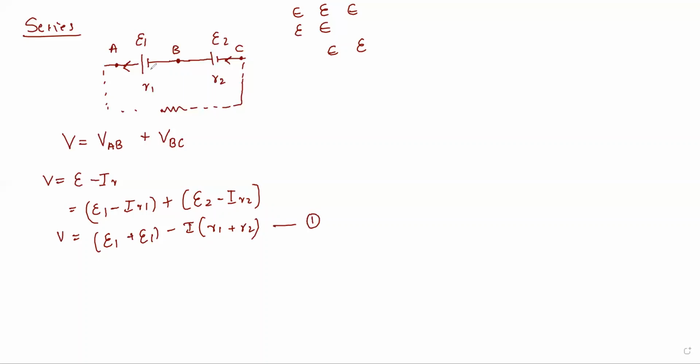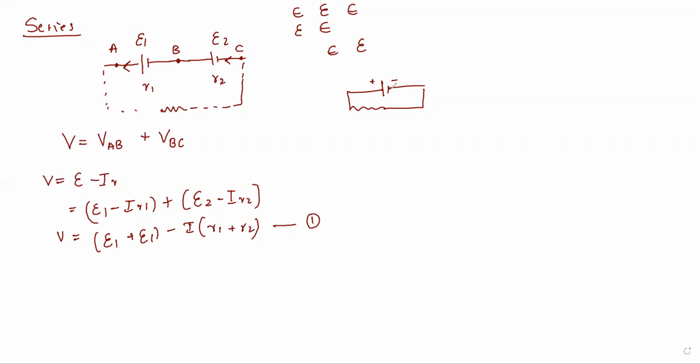Now, instead of two cells, I will replace them with one single equivalent cell. This is positive and this is negative, connected to a resistor. I gave you the same example in resistors and in capacitors: if this is 10 and this is 10, and I replace them with 20, there is no difference.